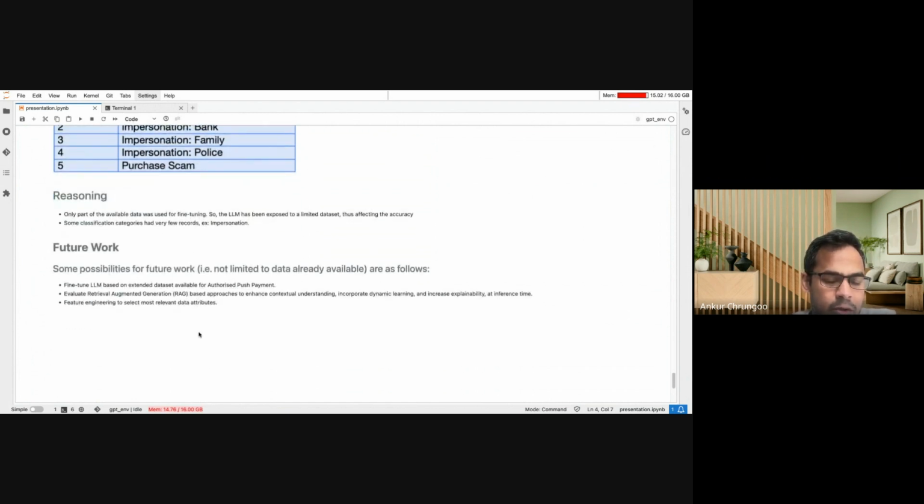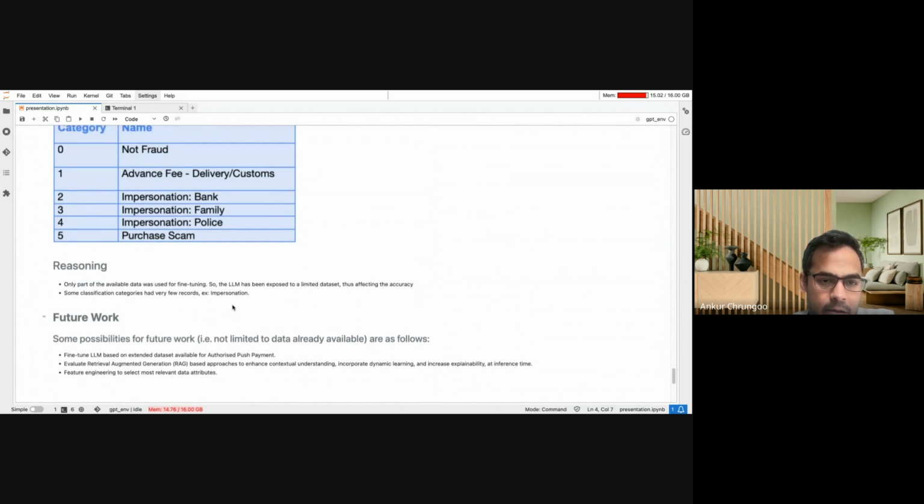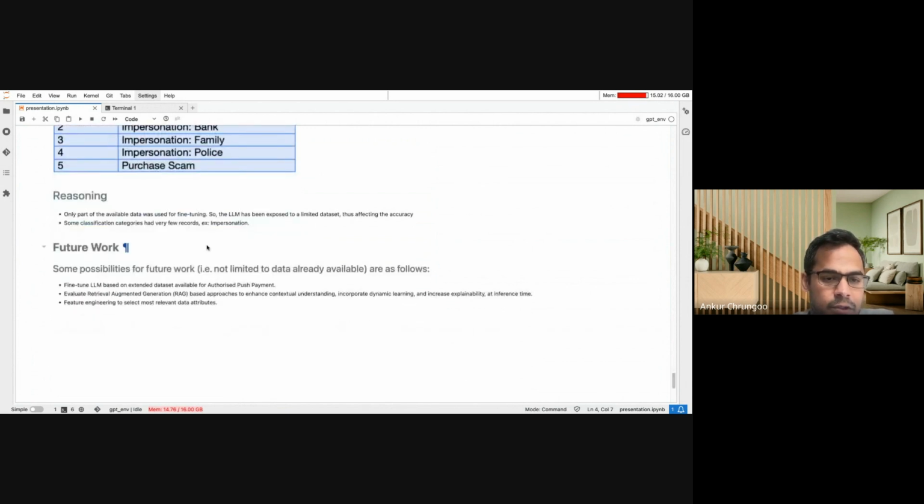So that was about the experiments that we conducted and what the results were. I think this was a good showcase of how LLMs could be used in practice, with a very minimal data set as well, to get reasonably good results.